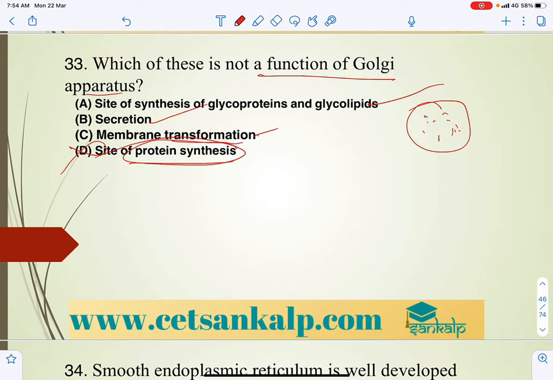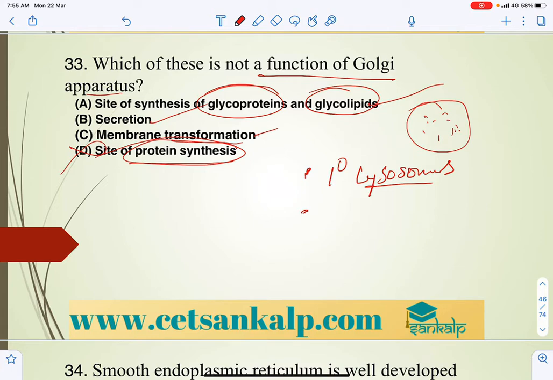So now let us take the next. Here the very important thing is that the Golgi apparatus, which comes under the endomembrane system, plays a major role in the packaging of primary vesicles and helps in the production of primary lysosomes, and production of glycoproteins and glycolipids. That is generally glycosylation.